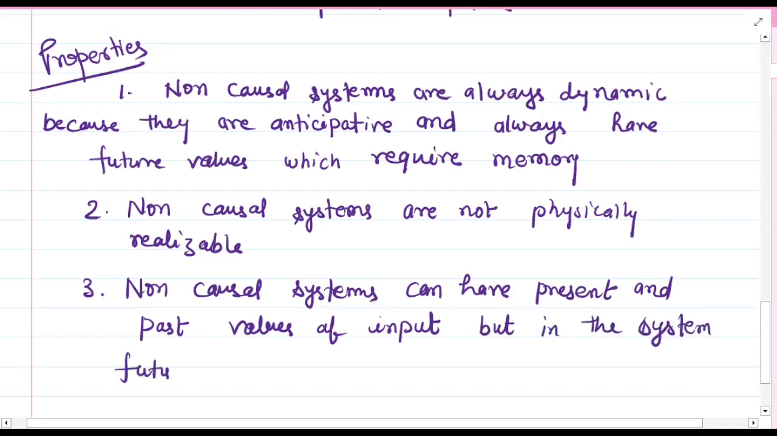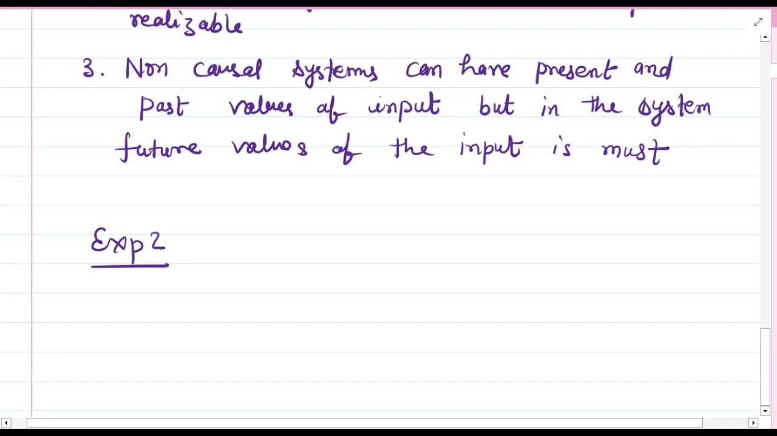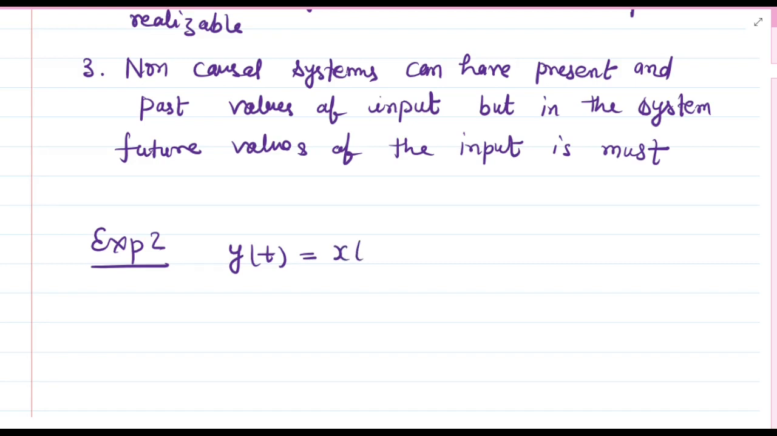the condition is that the system must have future values in it. So by seeing these three properties, if I have the example y(t) equal to x(t minus 3) plus x(t plus 3), which includes both past and future values, this system will be causal or non-causal? Just pause the video, think once, write your answer in your notebook, then you can proceed further.